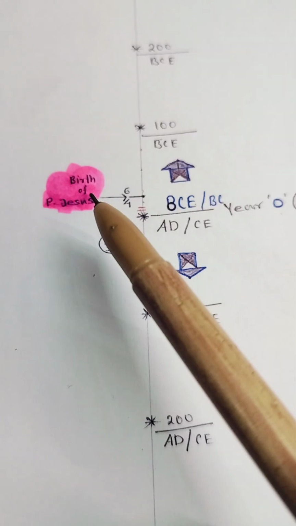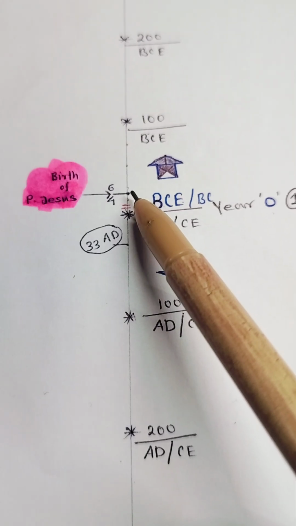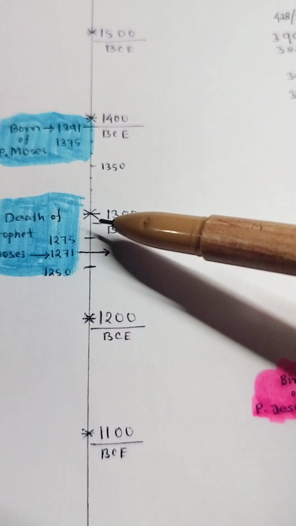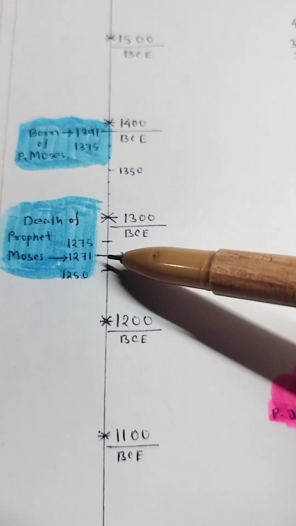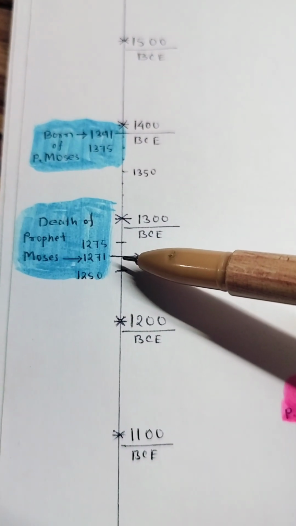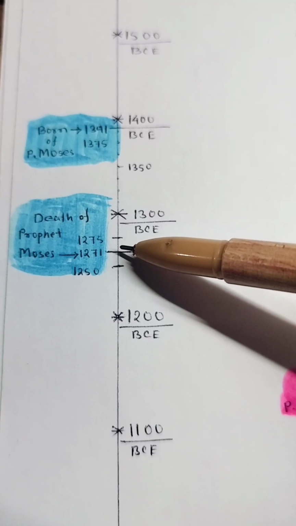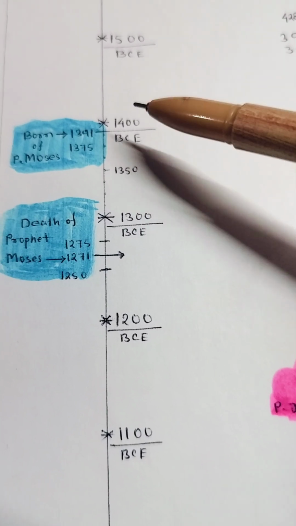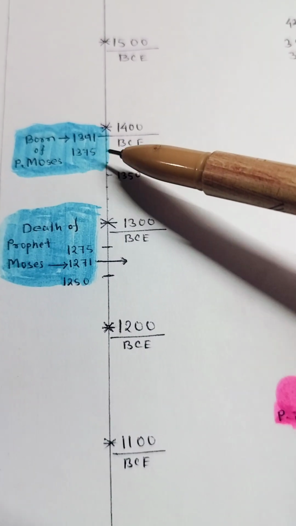Now, the birth of Prophet Jesus is here. It is not exactly correct, but I have mentioned it approximately. If you calculate the date of Prophet Moses, his death is 1271. There are many references on the internet or in textbooks, so I have considered 1271. Going backward, 1300, 1350, 1400, his birth date was 1391. Somewhere I got 1375 for Prophet Moses.